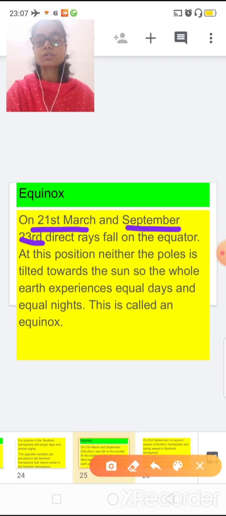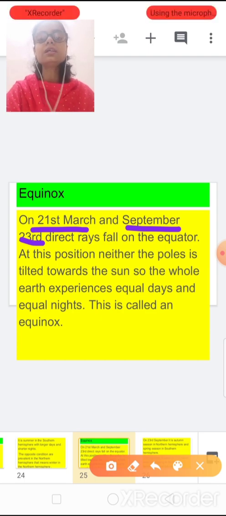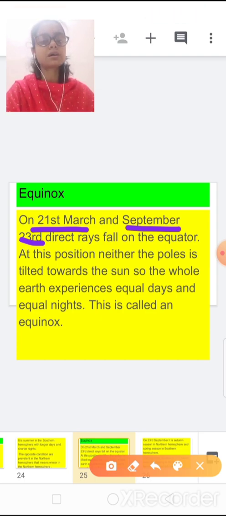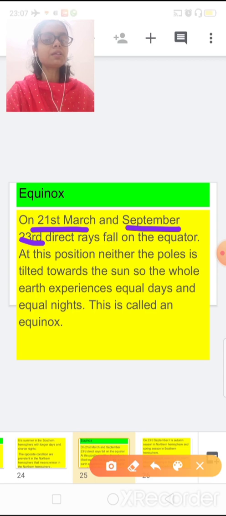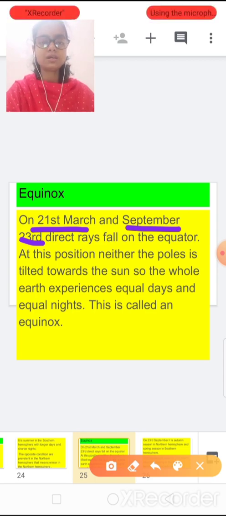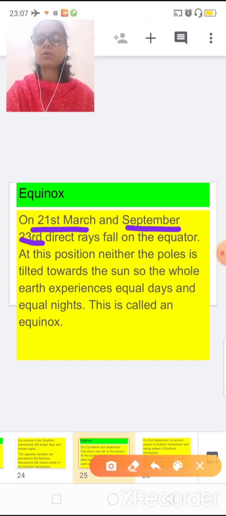And very important, during this time neither pole tilts towards the sun, so the whole earth experiences equal day and equal night. So what will be the definition of equinox? When the whole earth experiences equal days and equal nights, it's called equinox.